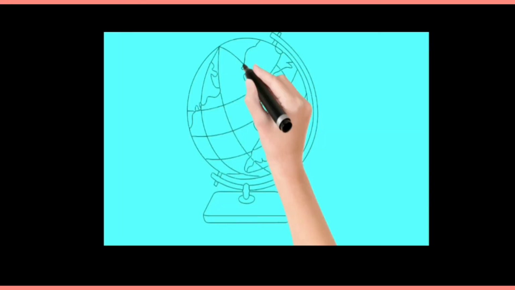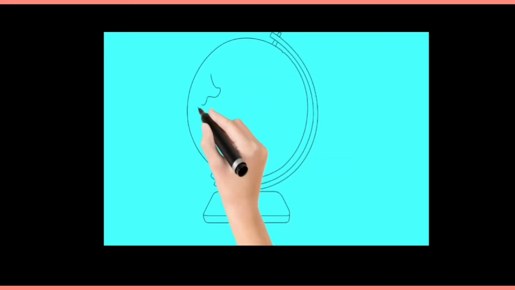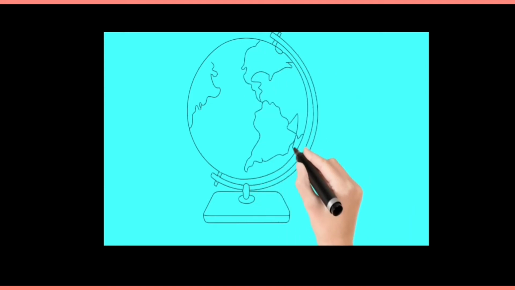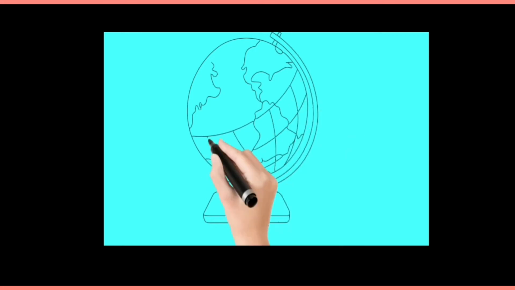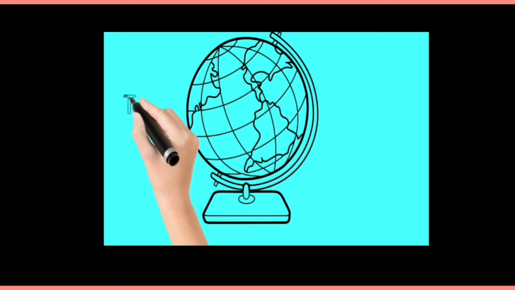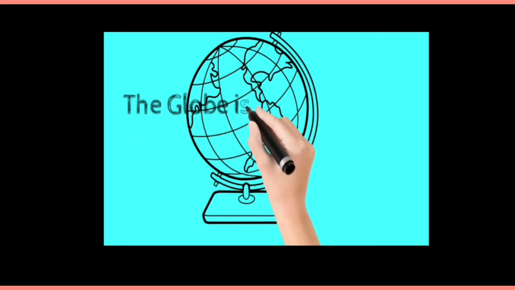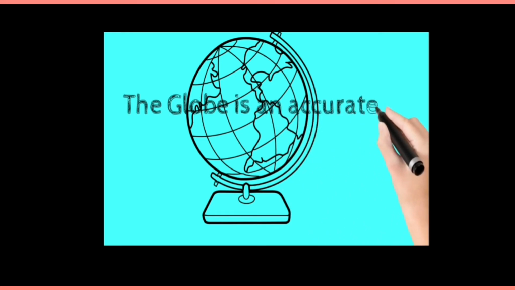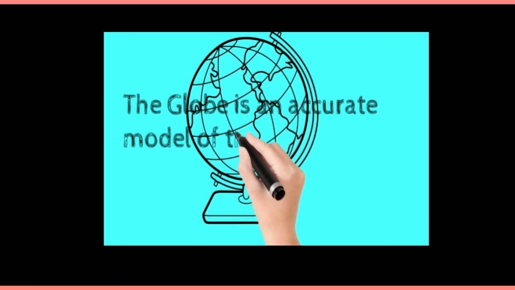So the globe, you know children, what is a globe? Globe is an accurate model of the earth in which we can see the location of continents, oceans and countries. Then it also shows us the correct shape of the earth. Then we can also see how much part of the earth is covered with water and how much part of the earth is covered with land. So the globe is an accurate model of the earth.